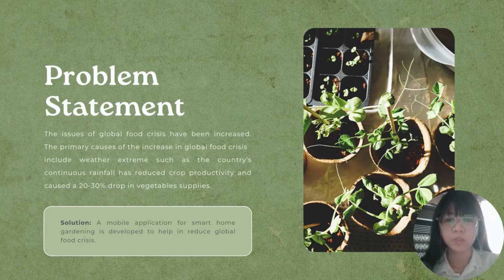The problem statement is that the issue of the global food crisis has been increasing. The primary causes of the increase in the global food crisis include extreme weather, such as the country's continuing rainfall, which has reduced crop productivity and causes a 20 to 30 percent drop in vegetable supplies.